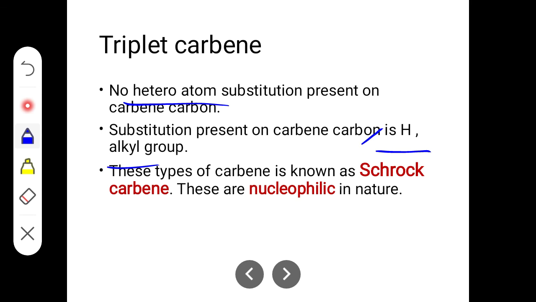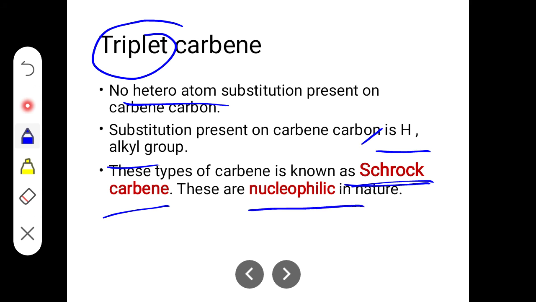If you have that type of substituent on the carbene carbon, we call it a triplet carbene, and such a triplet carbene is called as Schrock carbene, and these Schrock carbenes are usually nucleophilic in nature.